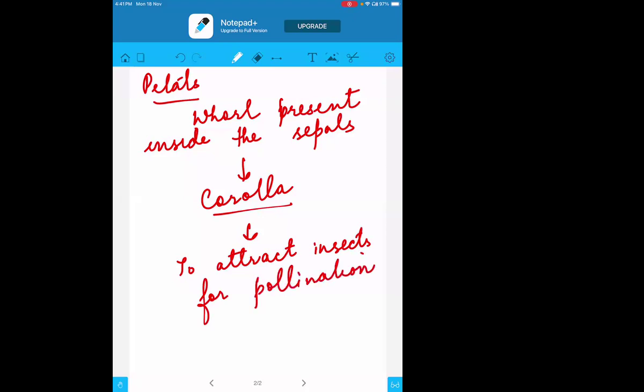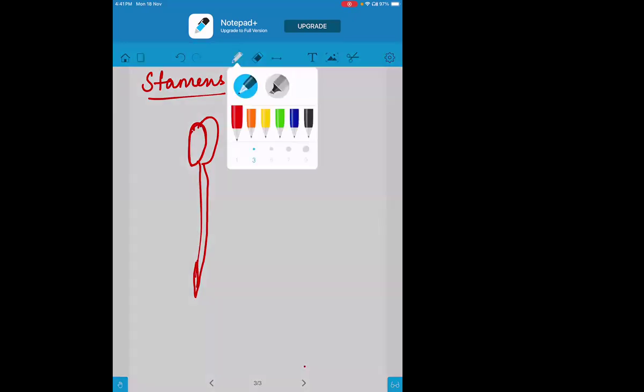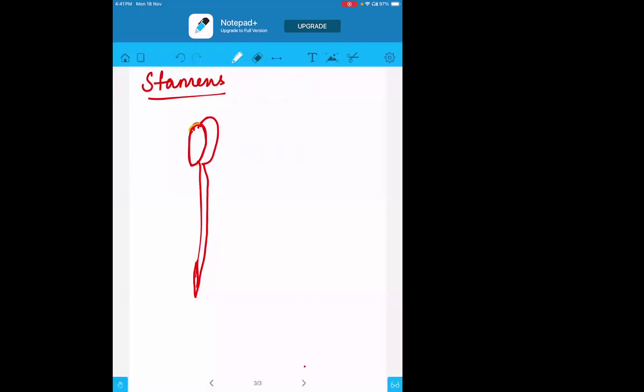Now coming to the third and very important part, which are the stamens. The structure of the stamen is like this. If I take only one stamen, the structure will be like this. This upper part is called the anther, and the down part is called the filament.